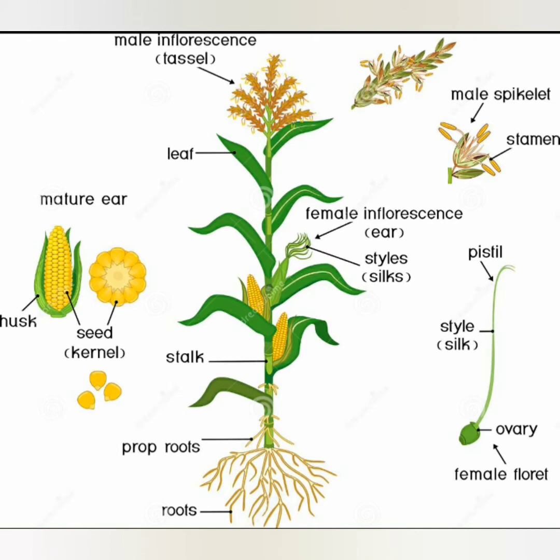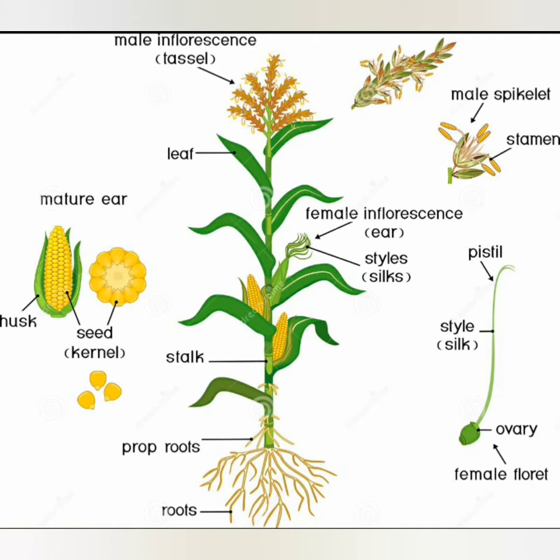Now the seed, the grain, is a caryopsis. It has two types of endosperm. The first is hard, flinty and yellow, which has a very high protein content, and the second is soft, floury and white, which has a high starch content.